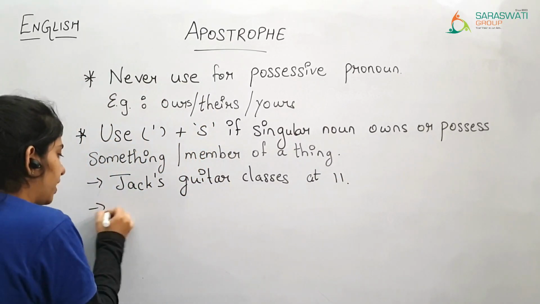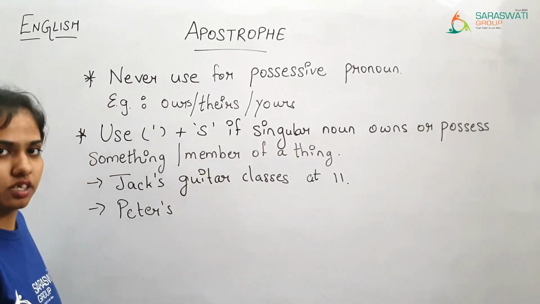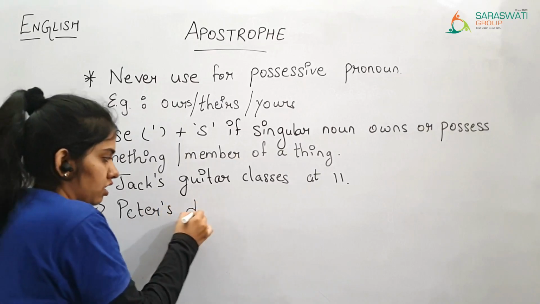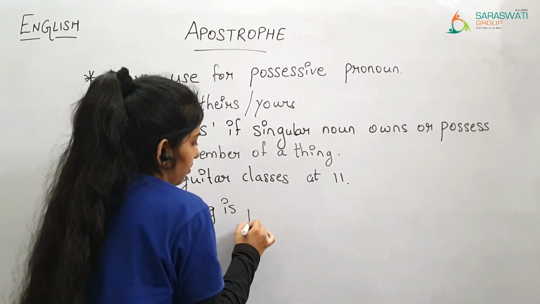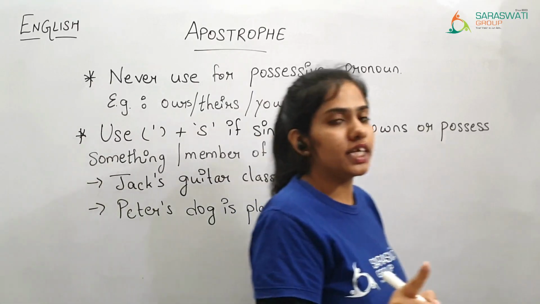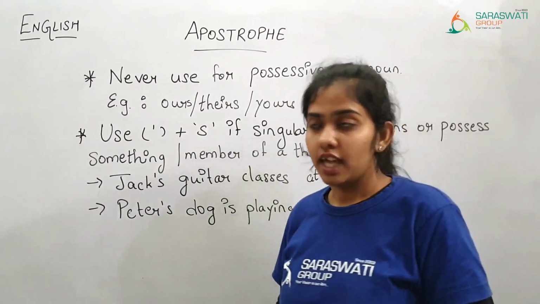Peter's dog is playing. There is a dog, but whose dog is it? Peter's. So Peter's dog is playing. And here we are talking about a singular noun only. Here we have not talked about any of the plural nouns. You can see over here.